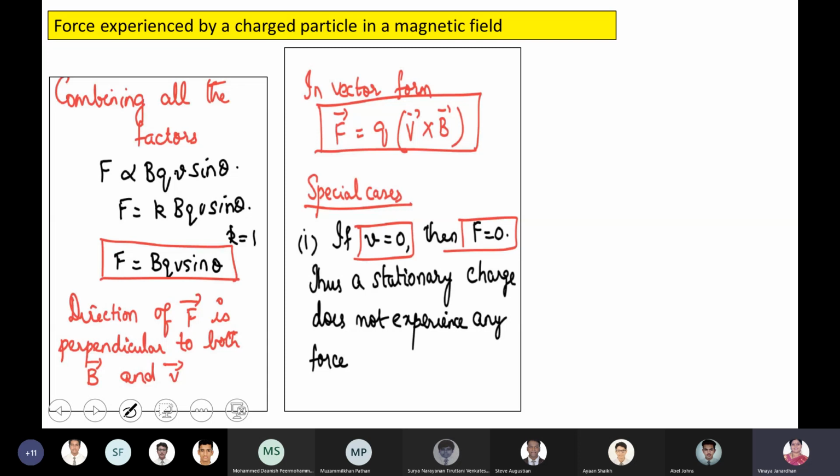So that can also happen. If V is equal to 0, F is also equal to 0. A stationary charge will not experience any magnetic force.